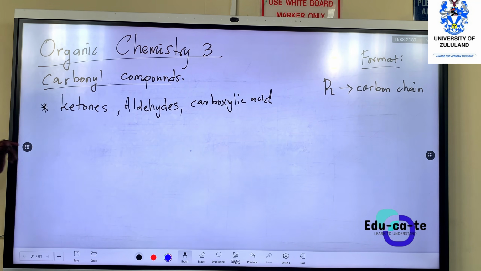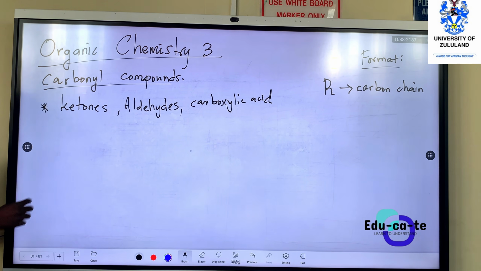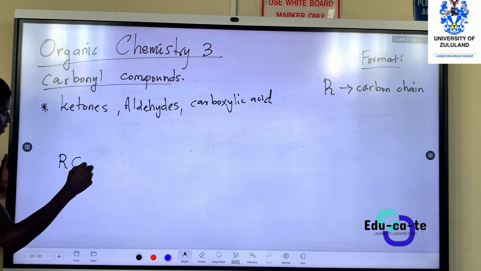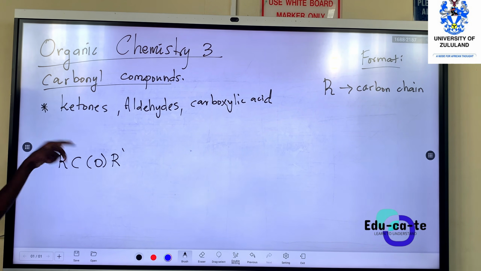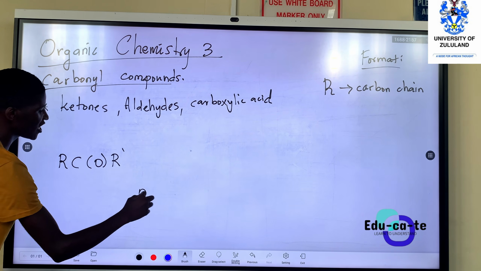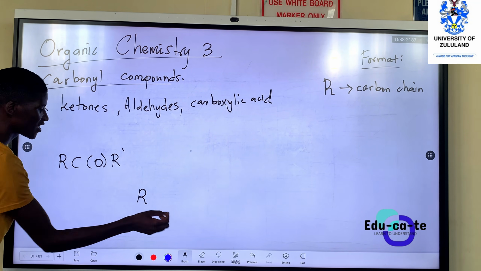So a functional group yama ketones siyazi ukuthi kanjani. A functional group yama ketones I want to write it in form of code kancane. It's R C O R prime. So we have got a carbon chain, just means it's just a line of carbon. A chain then abo carbon that is bonded to what?